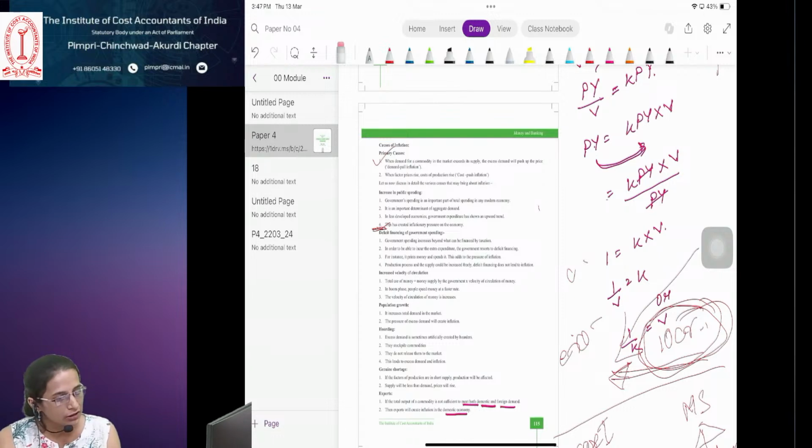A country with a lower population will have a lower demand for goods and services, while a country with a higher population will have higher demand for goods and services. So, when the population is increasing, the demand for goods and services also increases. So, when the demand is increasing, supply remaining constant, the prices of goods and services are increasing. This is leading to inflation.